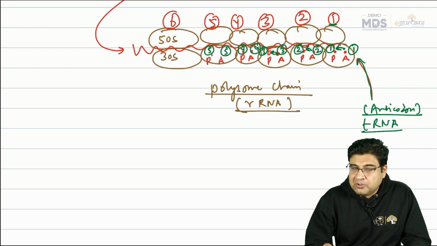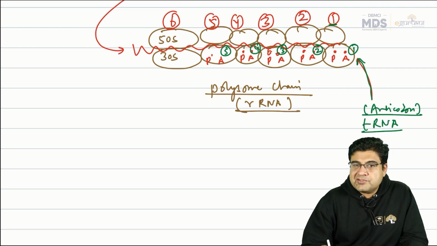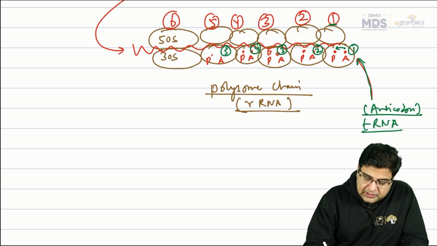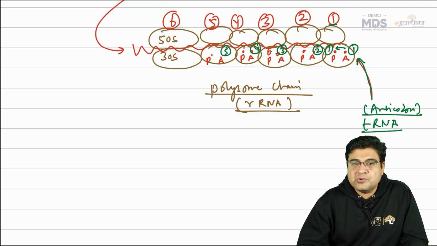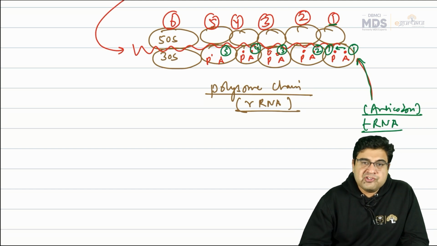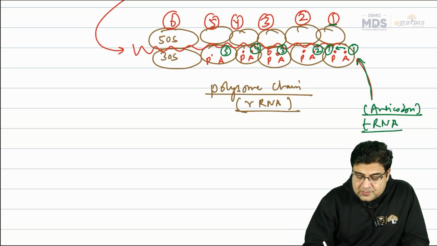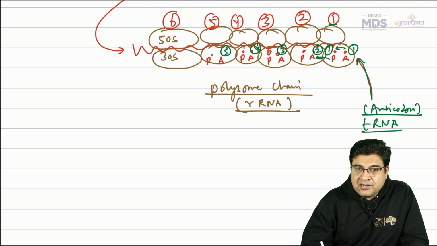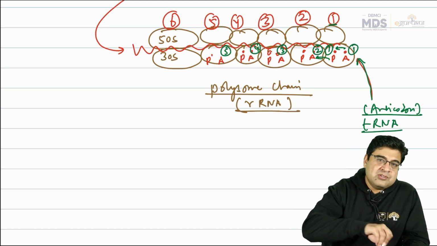Now when these codons are placed at the A site, what will happen after that? The first anticodon is shifted to the P site. We call it A2P translocation. Now from this P site, where the first anticodon is now present, it is again shifted to the A site of the second ribosome. You can understand: first of all there is an A2P translocation, then we have a P2A translocation.